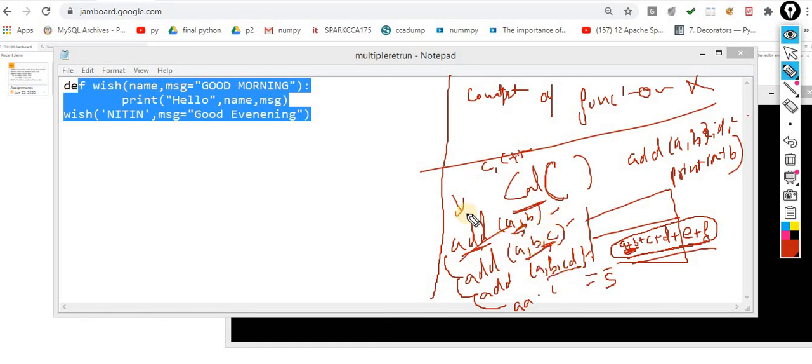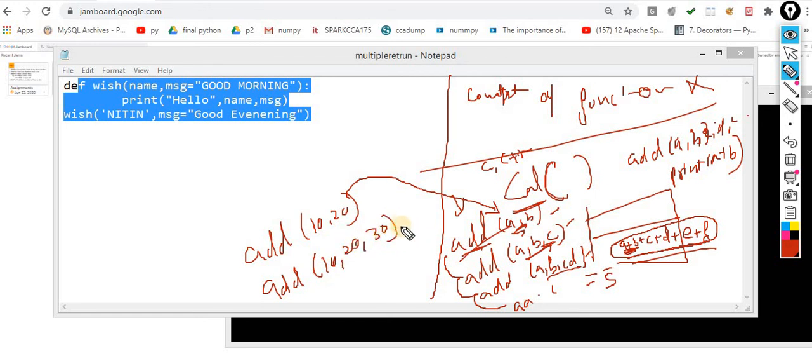It automatically calls the right one. For example, I call this function with 10, 20. This time I pass only 2 variables, so this function would be called. In the third case, you pass 3 variables, and automatically it calls this function. In the next case, you pass 4 variables, and it automatically calls the fourth one. You don't need to tell it explicitly which one to call. It automatically understands. This concept is called function overloading inside C, C++ and Java as well.